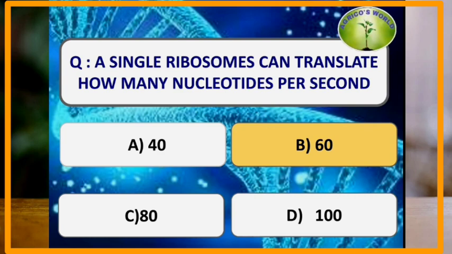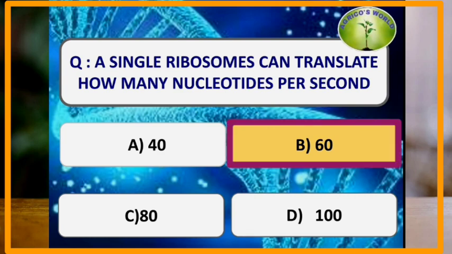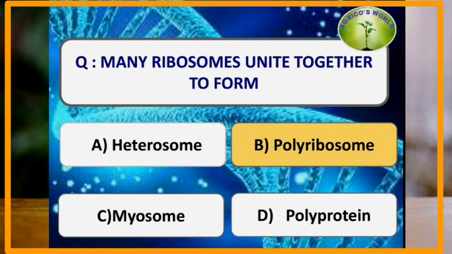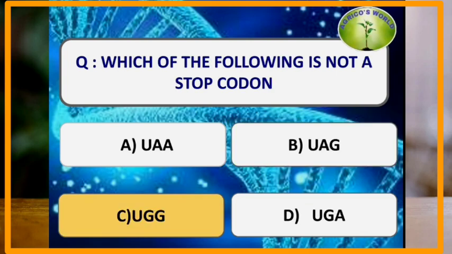A single ribosome can translate how many nucleotides per second? Approximately 60 nucleotides per second. Many ribosomes unite to form which of the following? Many ribosomes unite together to form a polyribosome. Which of the following is not a stop codon? UAA, UAG and UGA, that is opal, ochre and amber, are the stop codons, whereas UGG is not a stop codon.